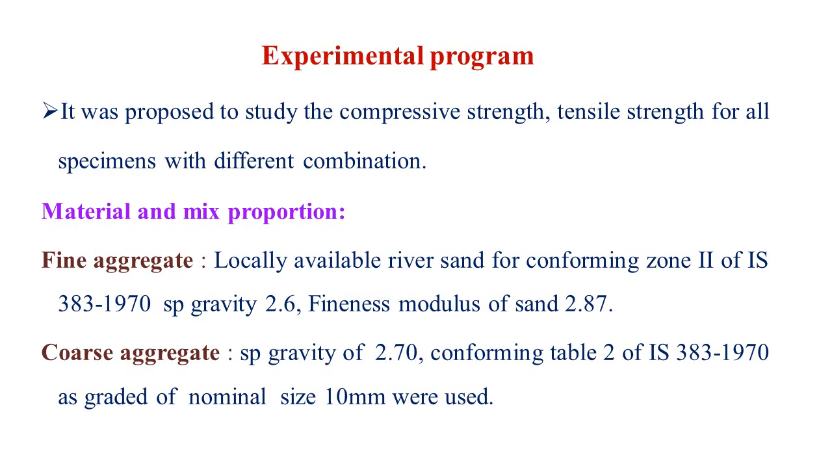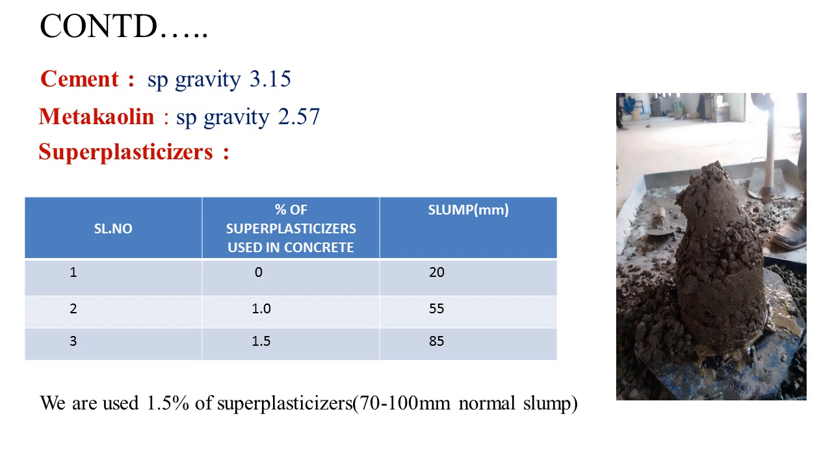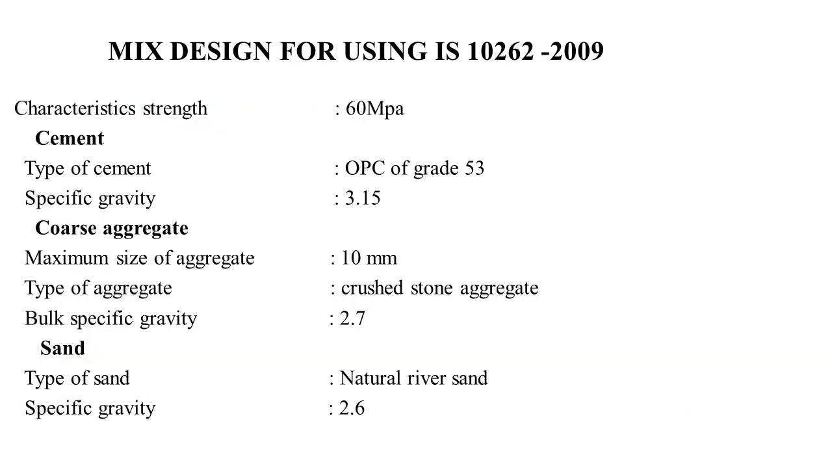Experimental program. It was proposed to study the compressive strength and tensile strength of the specimens with different combinations. Materials and mix proportion: fine aggregate is locally available river sand, with coarse aggregate and superplasticizer. The superplasticizer was tested at 0%, 1%, 1.5%. We used 1.5% and got a normal slump of nearly 70 to 100 mm.